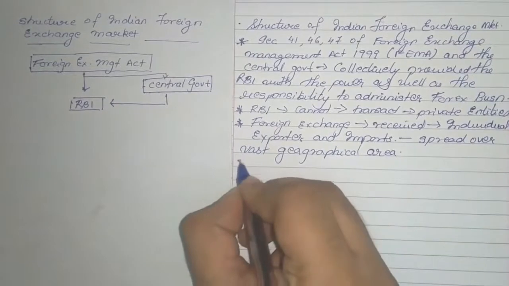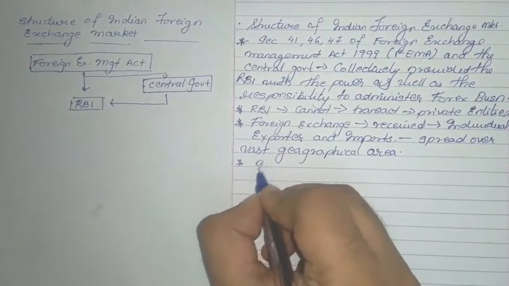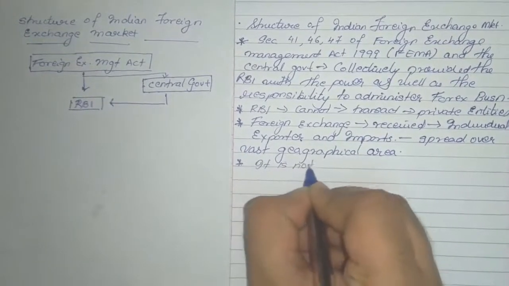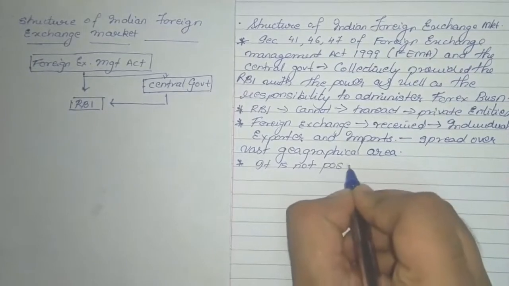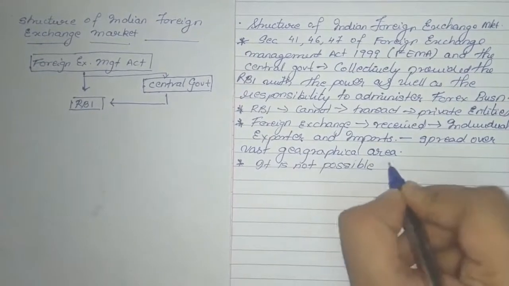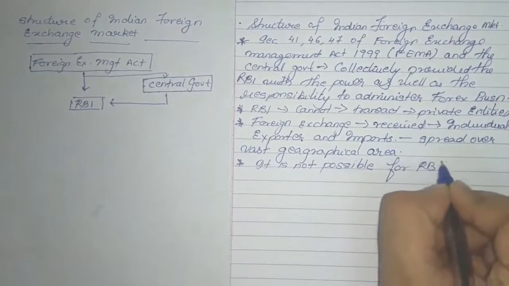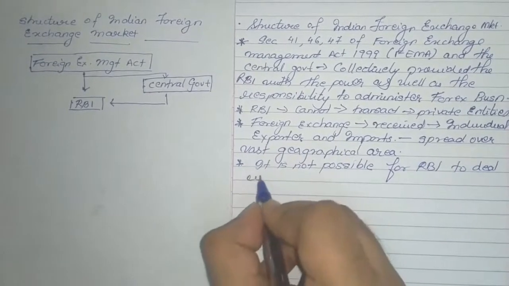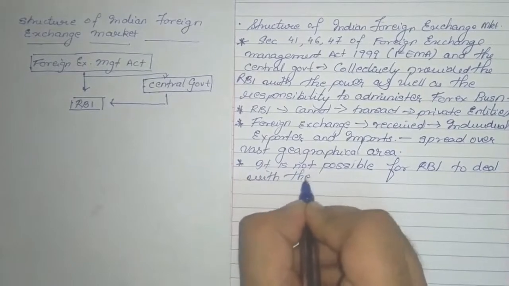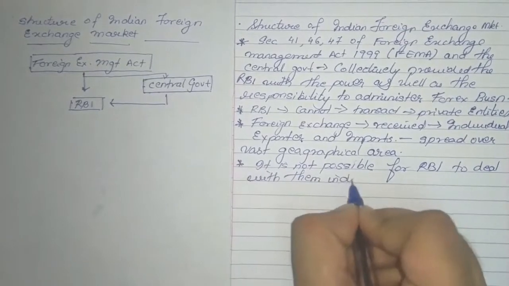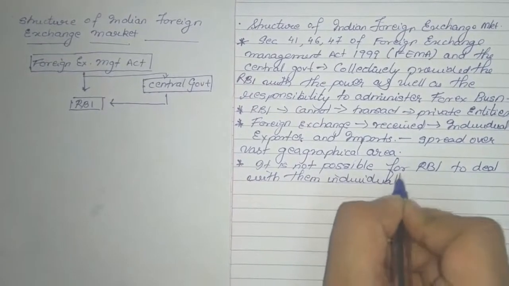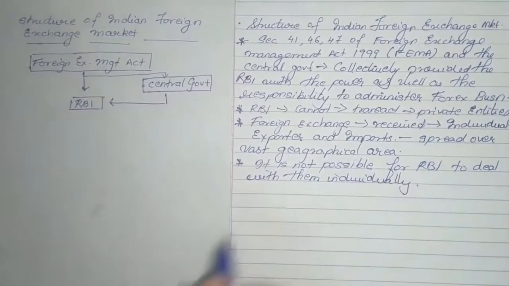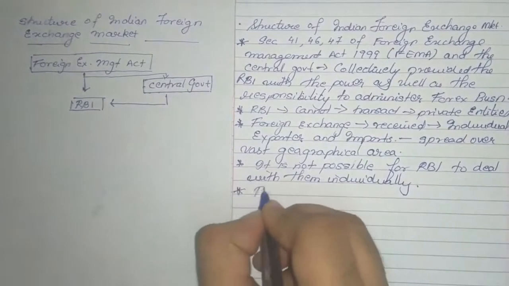So it is not possible for the RBI to deal with them individually.